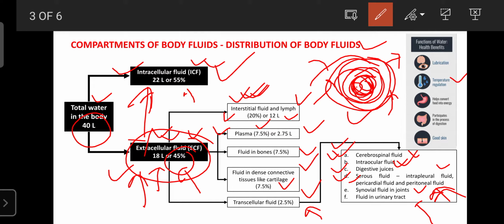Next function, water plays an important role in the regulation of body temperature. The body temperature mainly depends upon water intake and water output. If you have normal water intake, then your body temperature is normal. That's why in COVID-19, when body temperature increases, doctors prefer that you take more and more fluid, plenty of water, because water has a role in the normalization of body temperature by adjusting the thermostat.